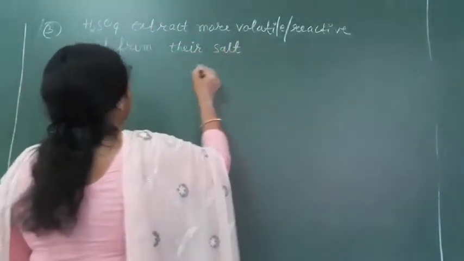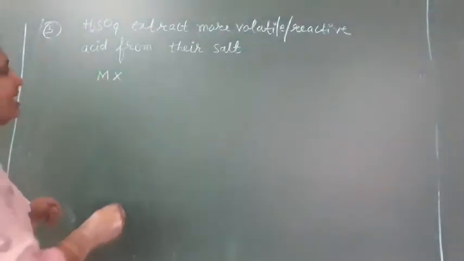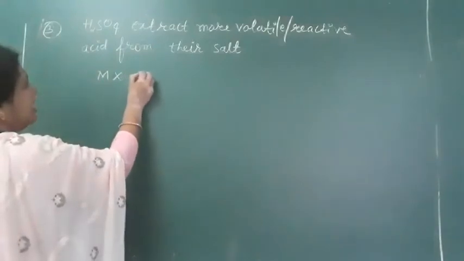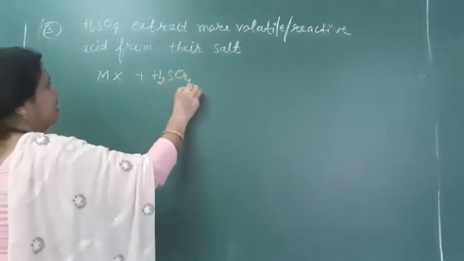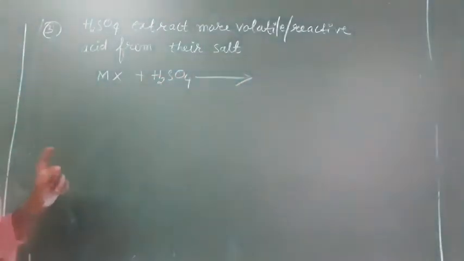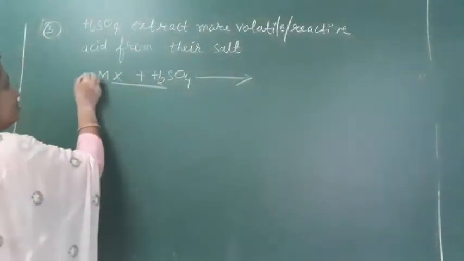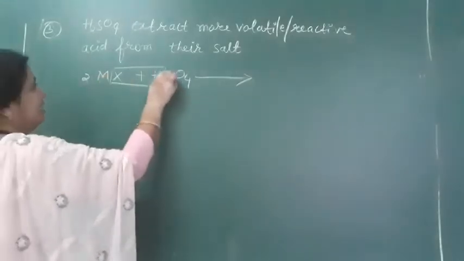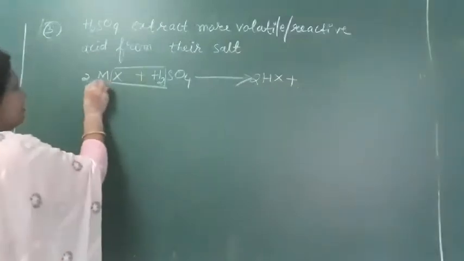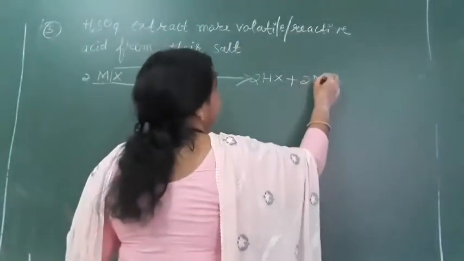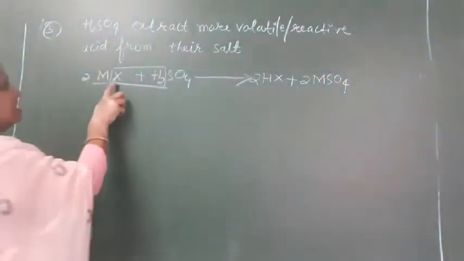Which salt here? Metal halides, MX, or metal nitrates, when we react them with H2SO4, what will they extract? They will extract the more volatile acid. This is H2SO4 plus 2MX gives 2HX, plus what remains here? M2SO4. Okay, what is this X here?